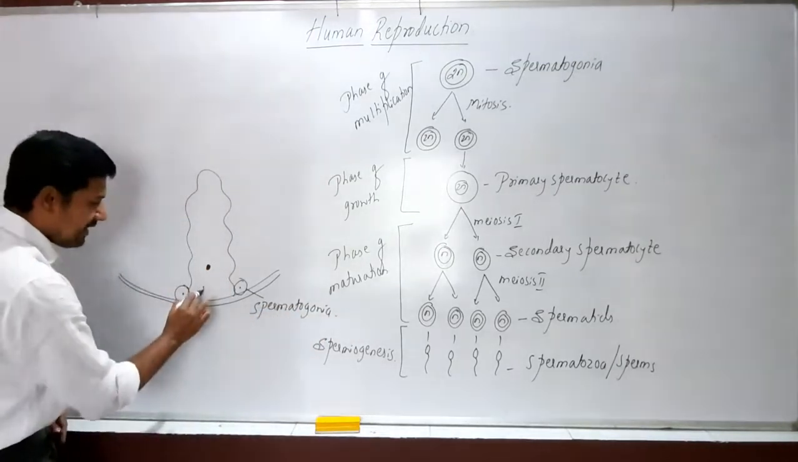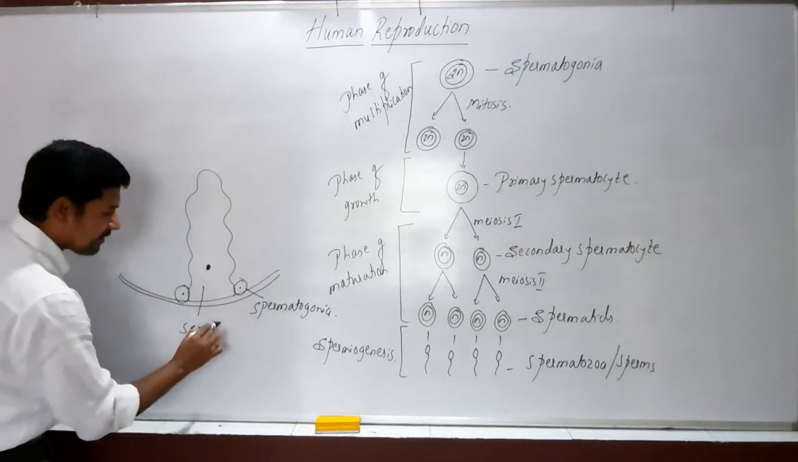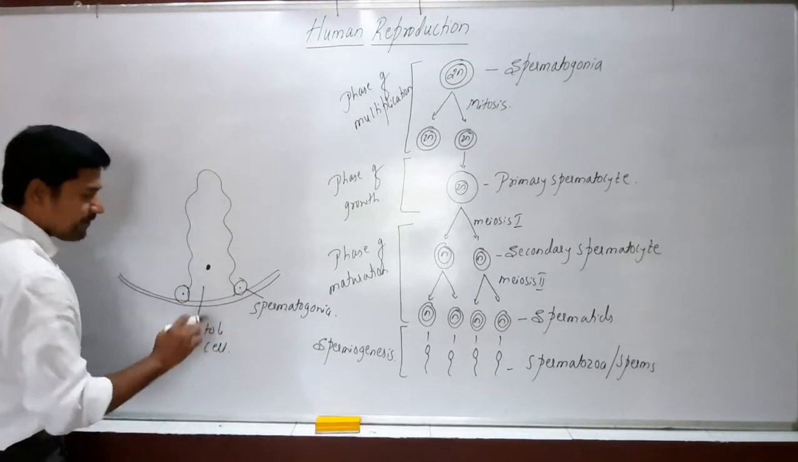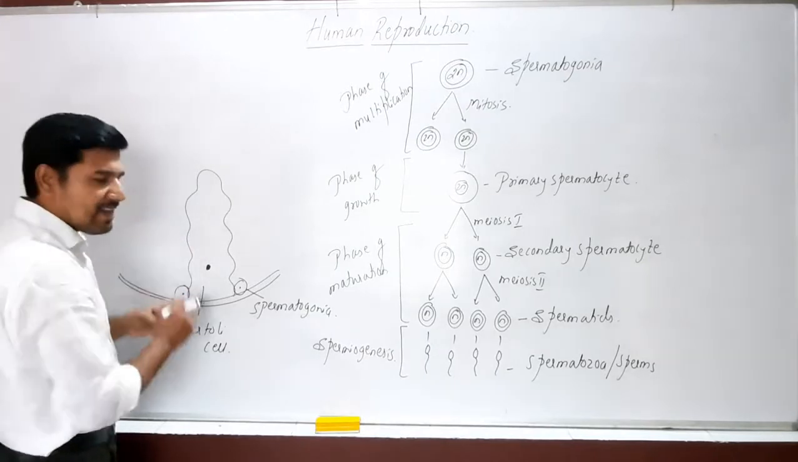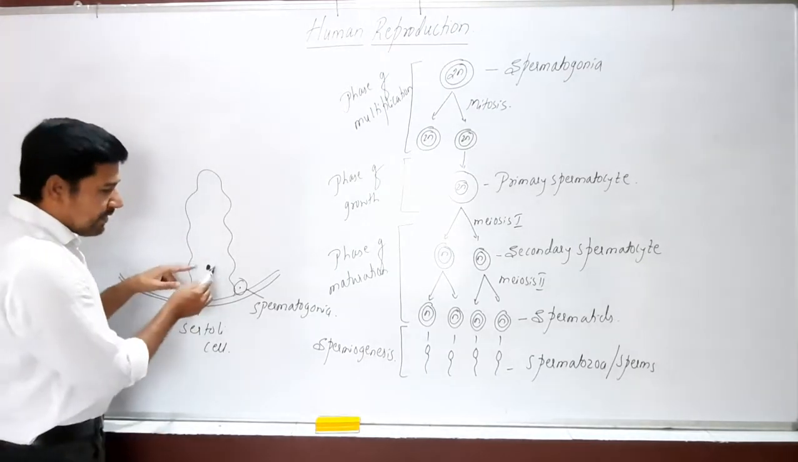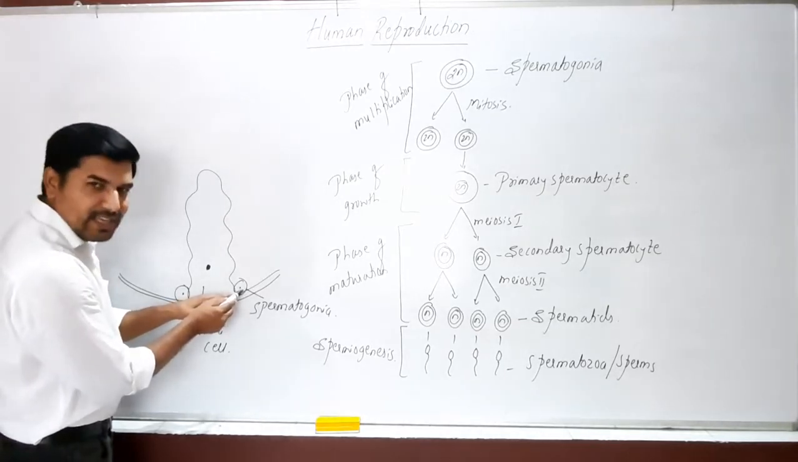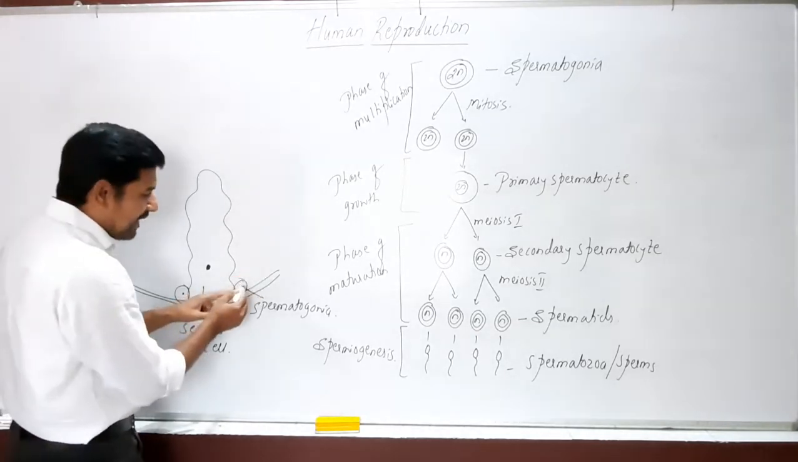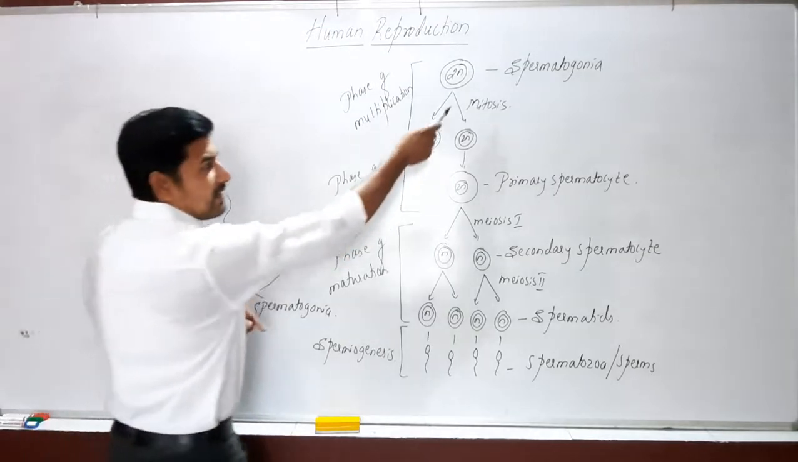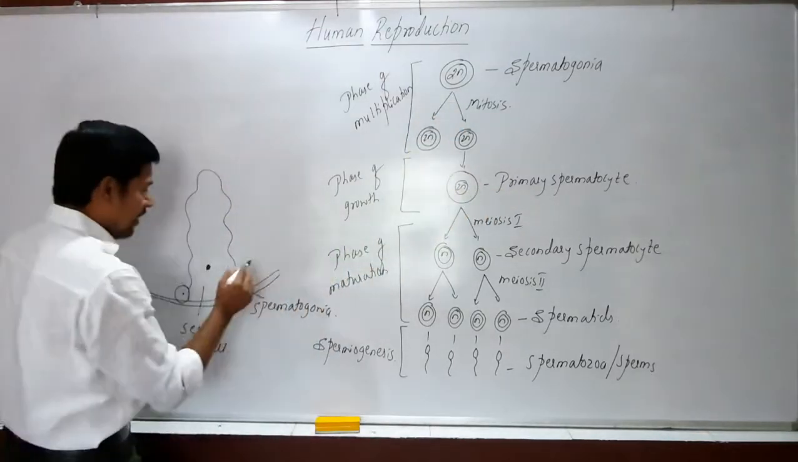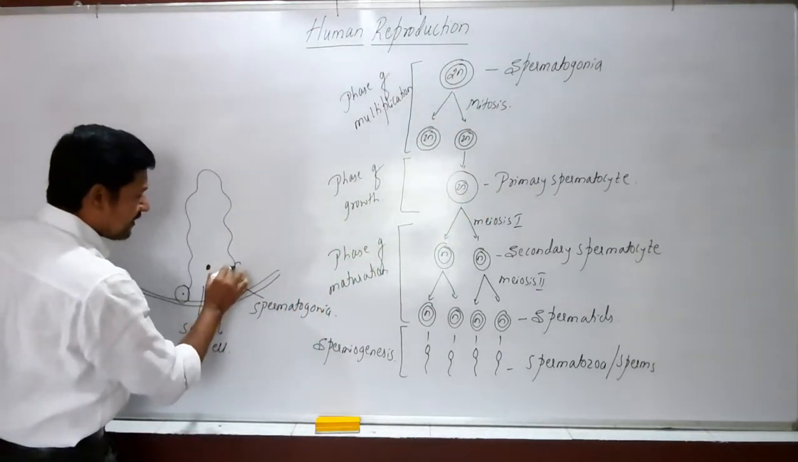Then which is this cell? This is the Sertoli cells. This is a Sertoli cell, which we call a nourishing cell. The Sertoli cell will provide nutrition for the spermatogonia so that the spermatogonia develops. The spermatogonia develops into primary spermatocyte,